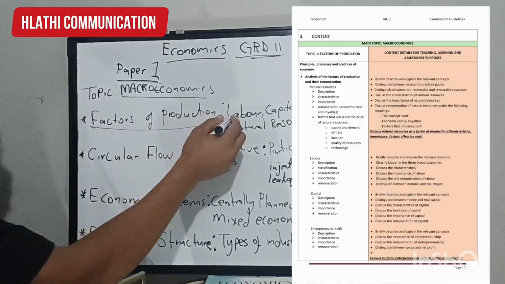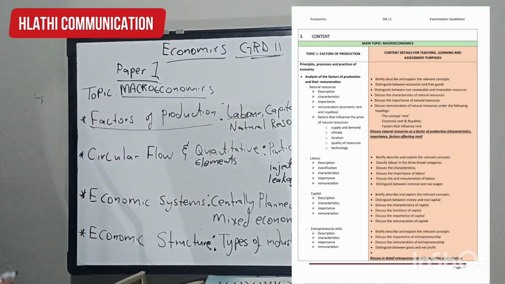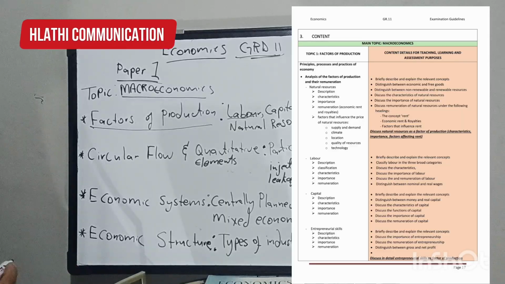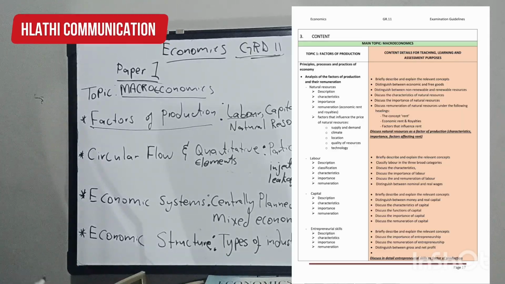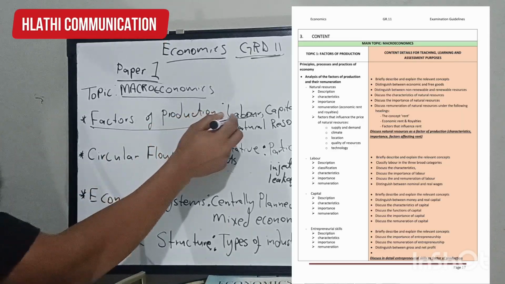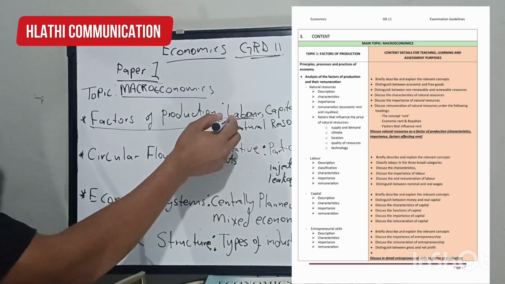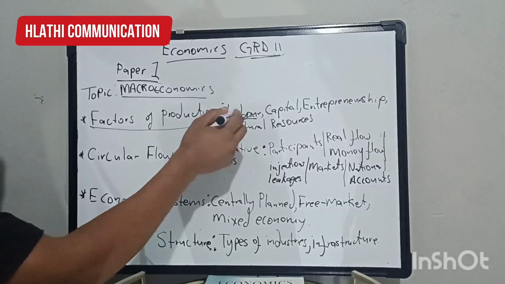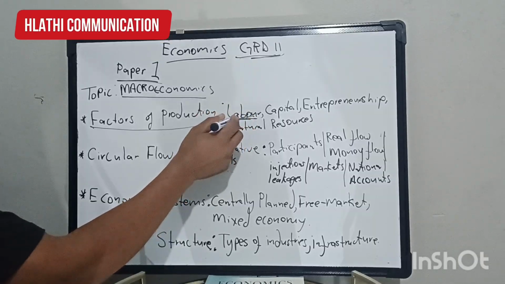For instance, you must know the characteristics of labor. Remember, we said labor is the physical and the mental effort used in the production of goods and services. So you must be able to explain labor in detail, which is the characteristics and the economic importance.